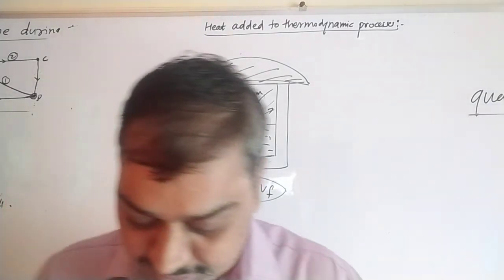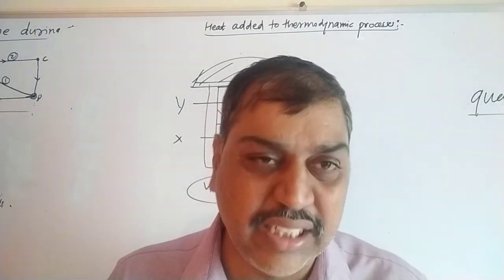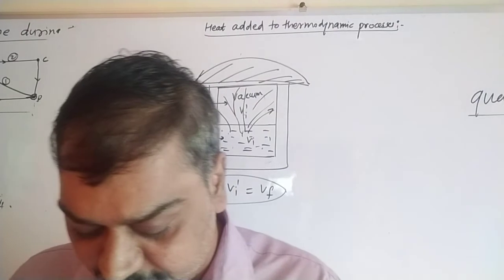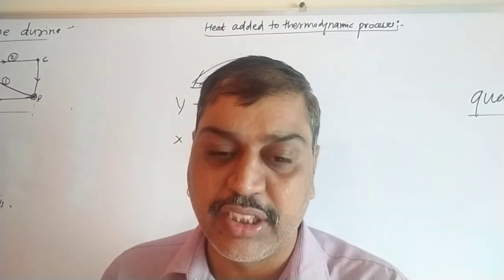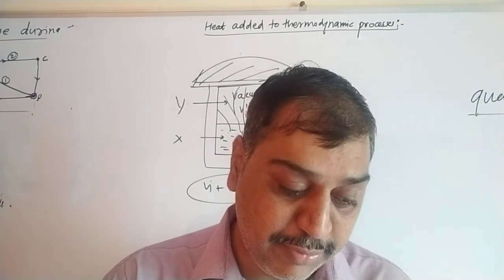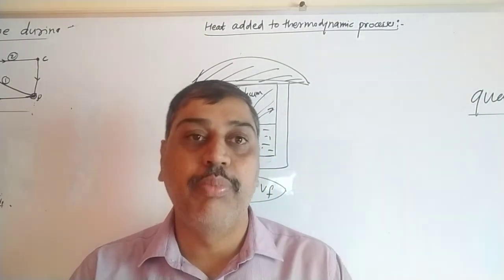Such an expansion, where we do not push any piston, because there is no piston or surface of expansion, is said to be free expansion of the gas. In this free expansion also there is a change in volume of the gas.